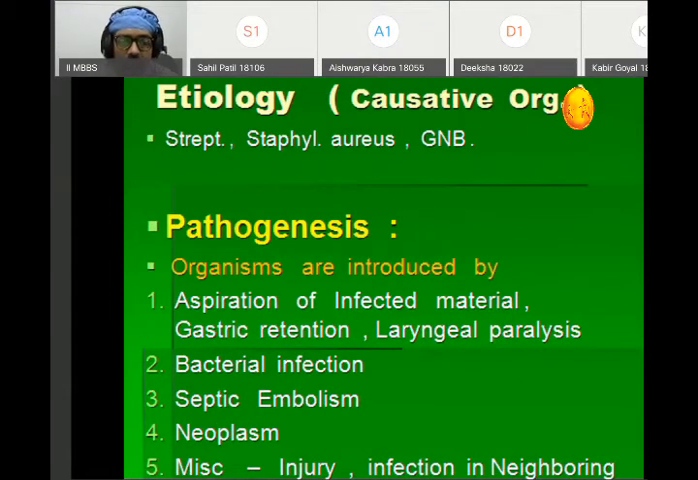Now, the organisms which are commonly involved there are strepto, staph, and gram-negative bacilli. These are some of the common causative organisms that are seen in cases of lung abscess.